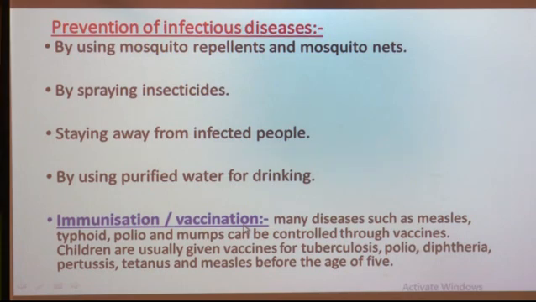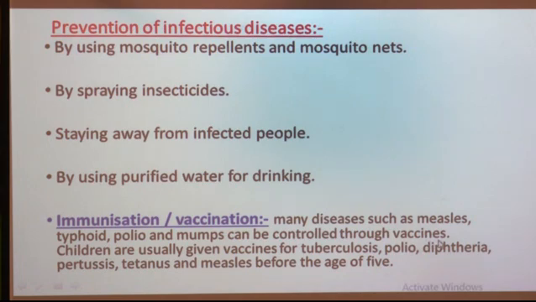For example, the chicken pox vaccine. Chicken pox vaccines are given to small children to prevent them from getting the disease of chicken pox. So vaccination helps our body to fight against diseases, and diseases such as measles, typhoid, tetanus, polio and mumps can be controlled through vaccination.